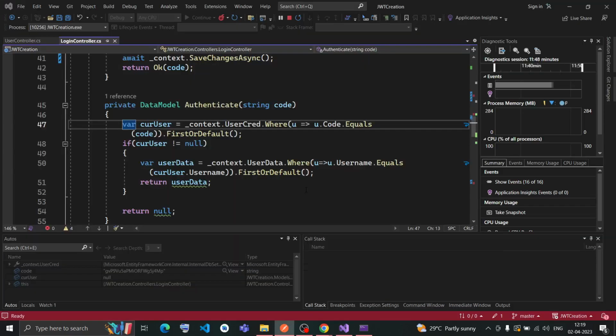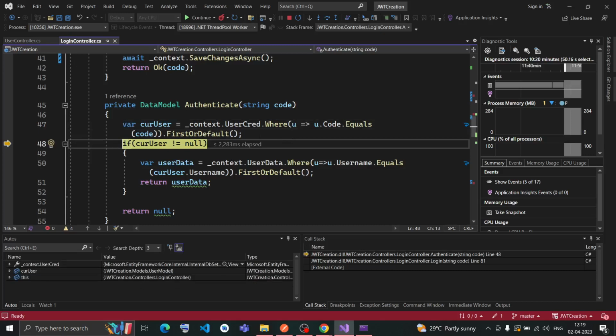So the check has been done. Now if I hover over this, I can get the data: the code is GVPG P9, the ID is 1, the role is admin, and the username is Pritam123. So I'm getting data here. The current user will have an entry with username Pritam123. Now I have to check whether Pritam123 is present in this table or not.